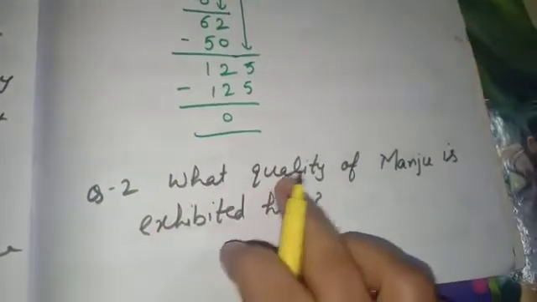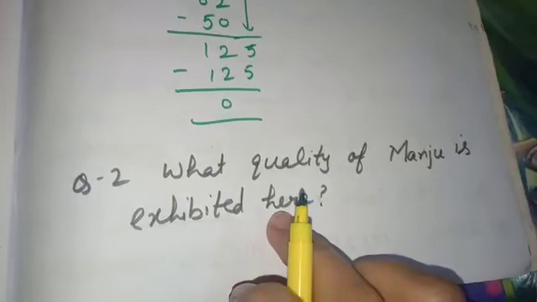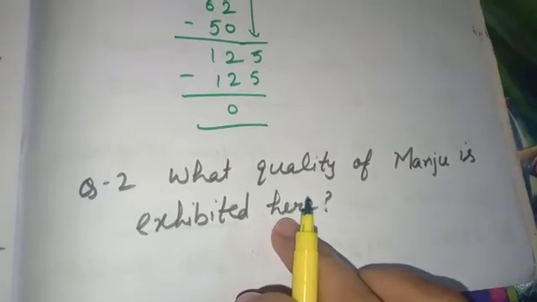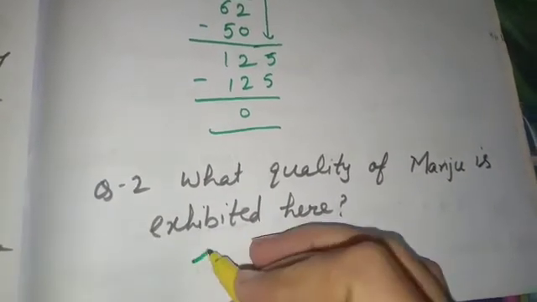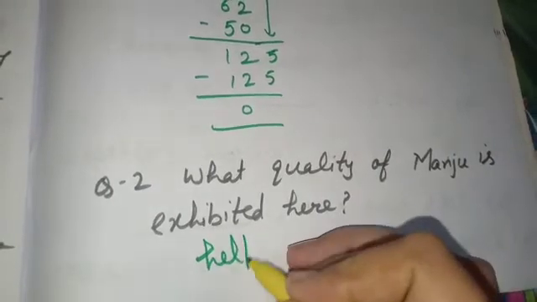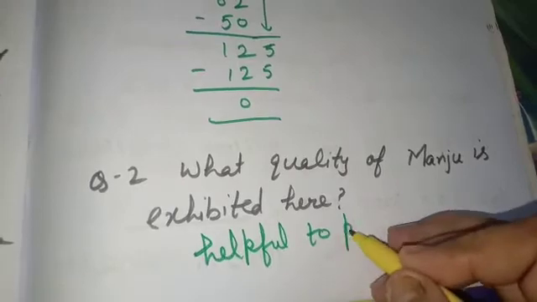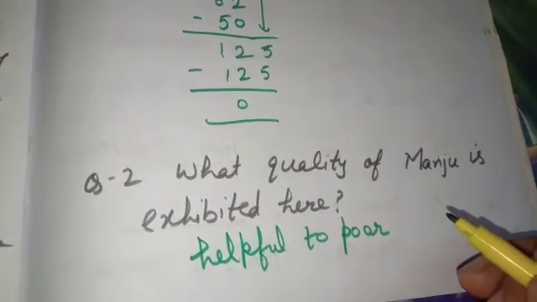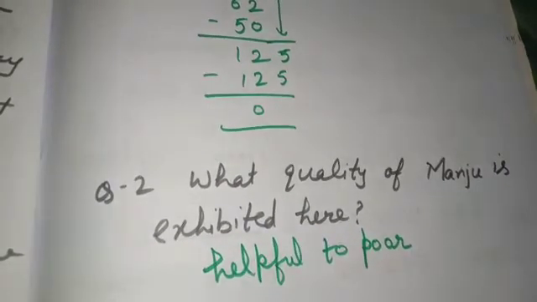Okay. Question number 2. What quality of Manju is exhibited here? Now you have to think. What quality of Manju is exhibited here? If a girl is celebrating her birthday in such a different way, then it means she is helpful to poor people or poor children. Okay, helpful to poor. Any other quality, whichever you can think, you can write.